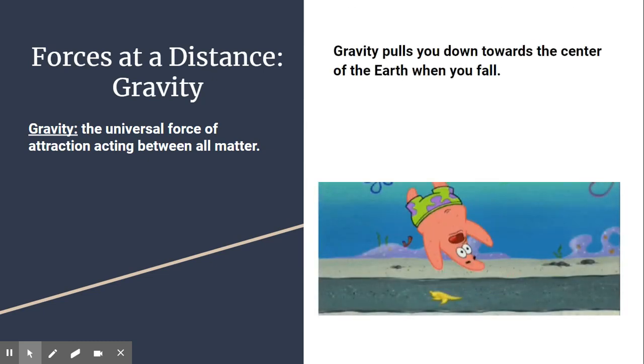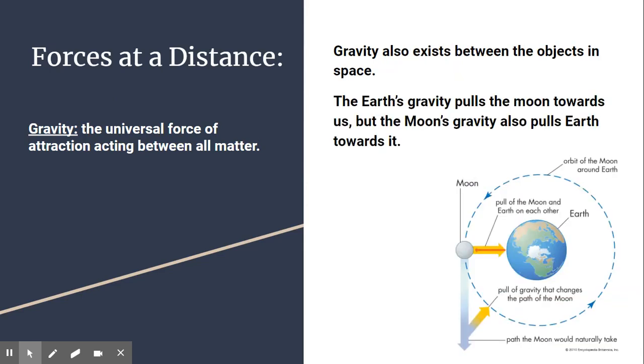Gravity causes you to fall. When you slip, your center of mass is no longer over your legs, which were supporting the rest of your body, and that mass gets pulled back down towards the ground. Gravity can exist between all objects with mass. That includes things like the Earth and the Moon, and also has effects out in space.